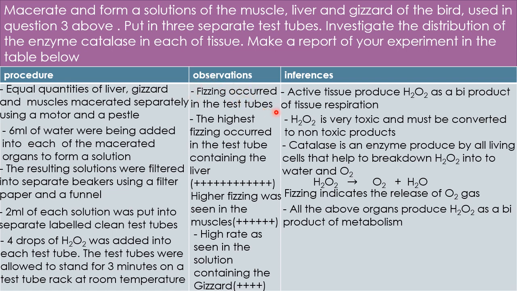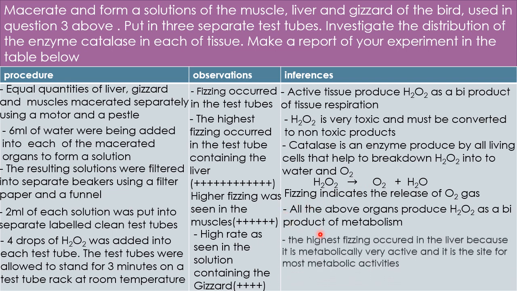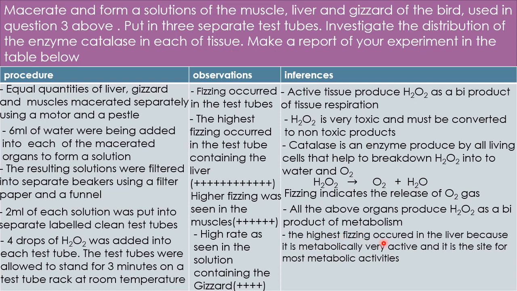The fizzing is a result of the breakdown of this hydrogen peroxide to give us oxygen and water, because hydrogen peroxide is toxic, right, and it must be broken down into forms that are not toxic by the catalase enzyme. Good. So we say the highest fizzing occurred in the liver because it is metabolically very active and it is the site for most metabolic activities.